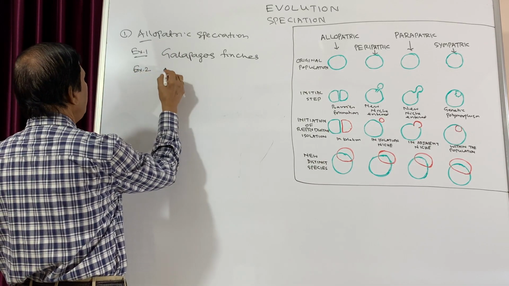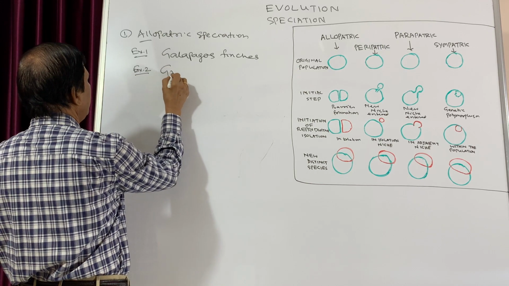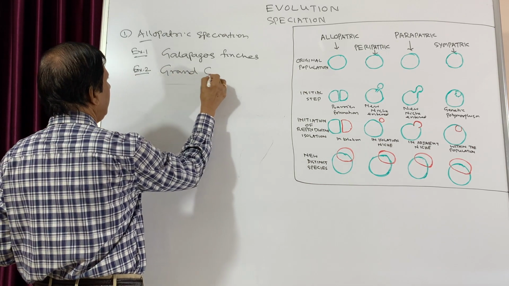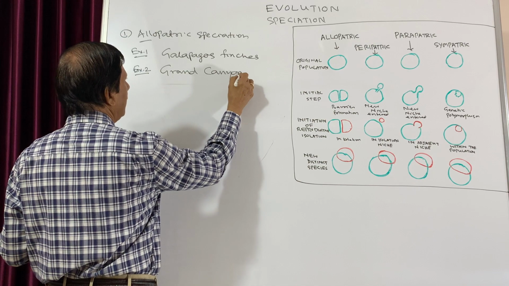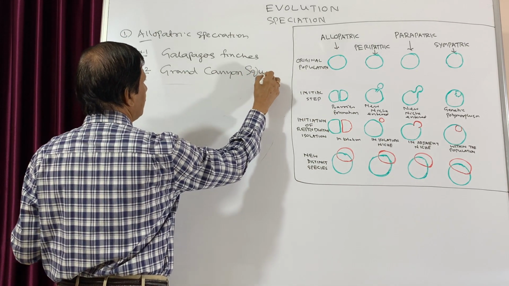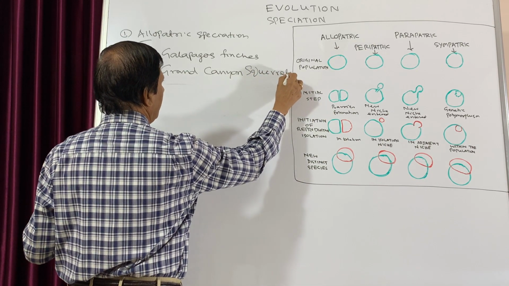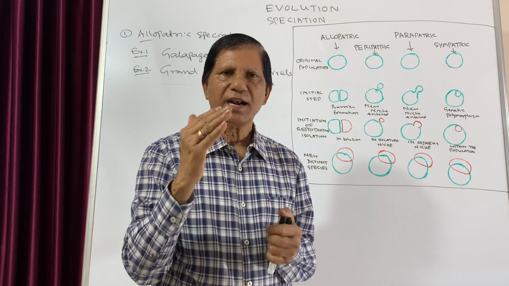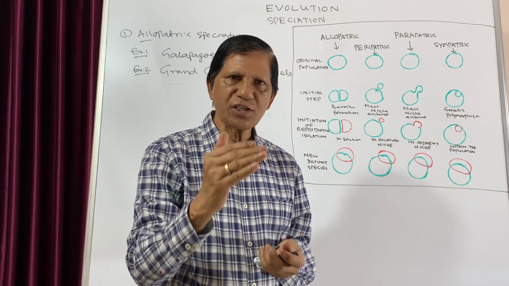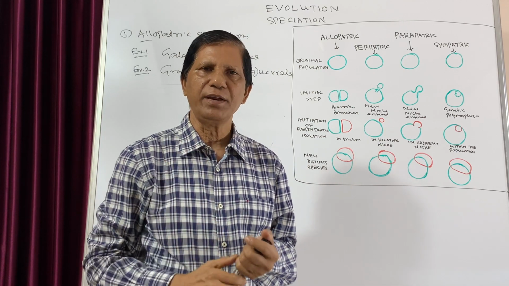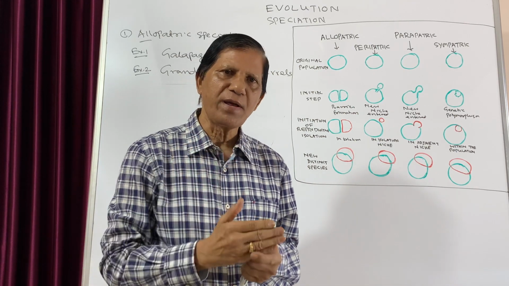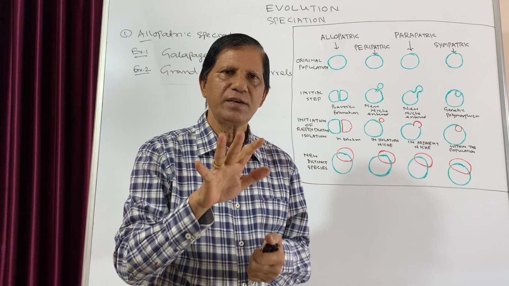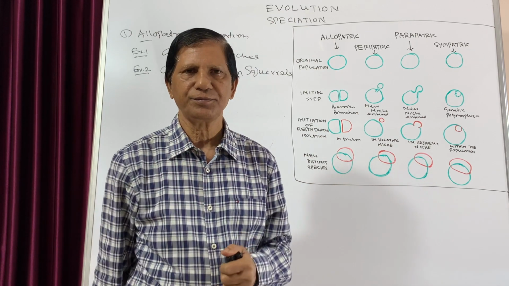Example number 2 is Grand Canyon squirrels. Now the Grand Canyon, you must have heard the name. The Grand Canyon is in the state of Arizona in North America, and a couple of years back it was one of the 7 wonders of the world.